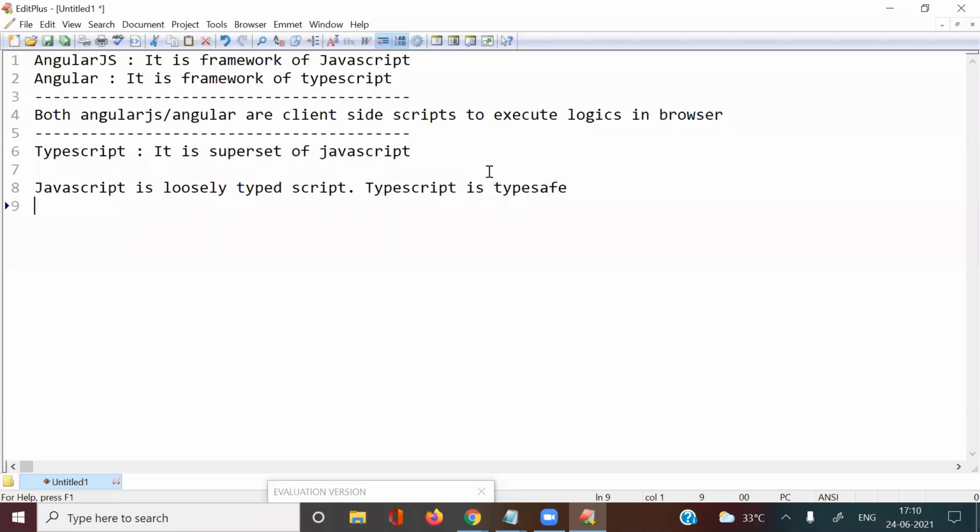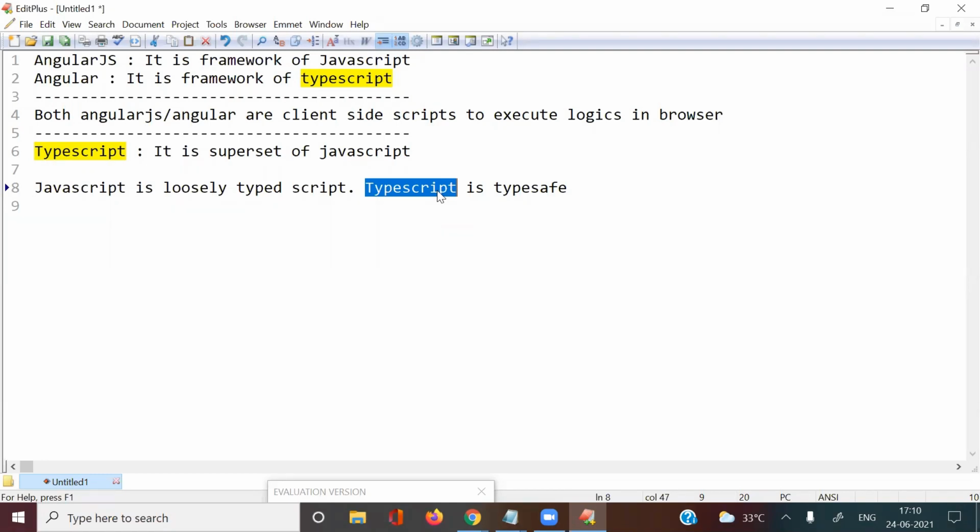So at the time of variable declaration in JavaScript, it is not possible to provide data types like number, string, integer, boolean. These types of data types we can't provide. If we take TypeScript, at the time of variable declarations, we can provide the data types.